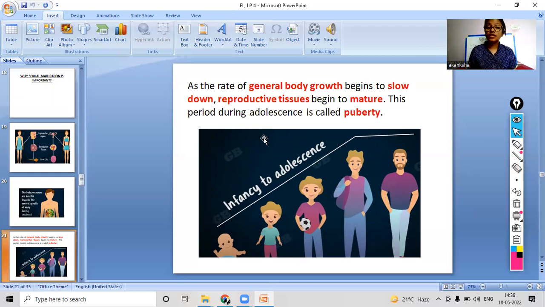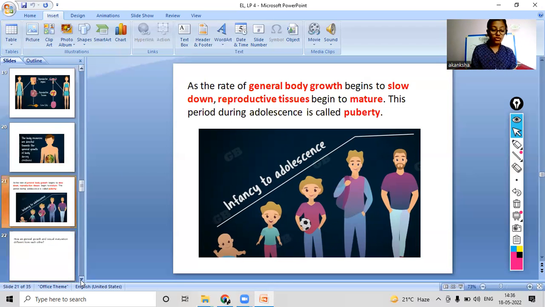But when we are in the adolescence phase, it grows into the maturation of the reproductive tissues. And the process where the reproductive tissues are maturing is called puberty. So this was all about sexual reproduction, right?